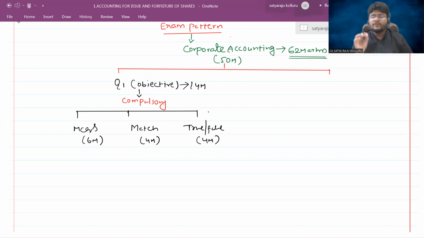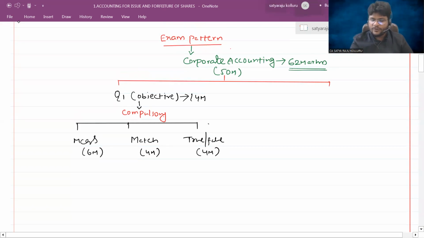Hopefully the same pattern, the old pattern, is going to continue for the May 2023 and further exams. If any changes are there, definitely I'll intimate you through a separate video lecture. No worries. Till the institute makes a notification, please presume that the same pattern is going to continue for all your future exams.